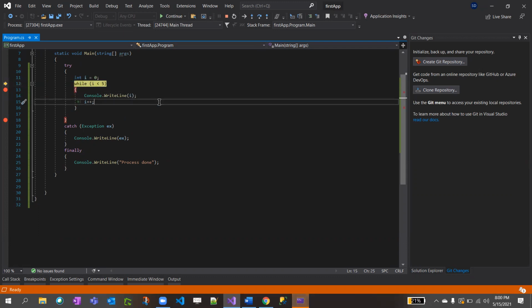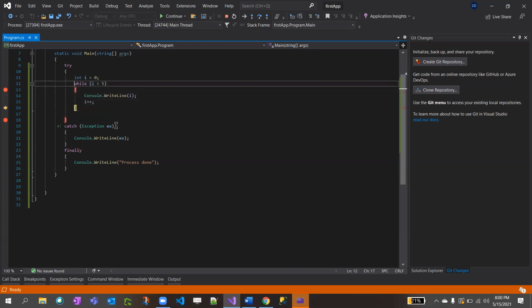I'll press F11 because I need to go inside. i less than 5, 0 less than 5, is true, that's why it went inside. Now i plus plus: 0 plus 1 is 1, and now i becomes 1. See, the while loop iterated again. Now 1 less than 5 is true. Similarly, 2 less than 5 is true.